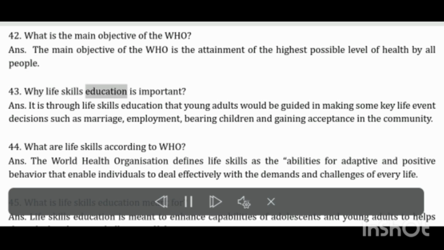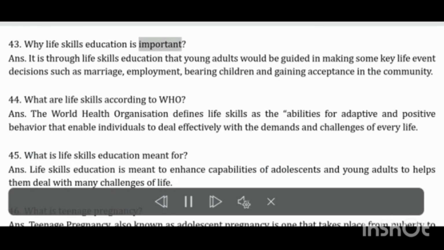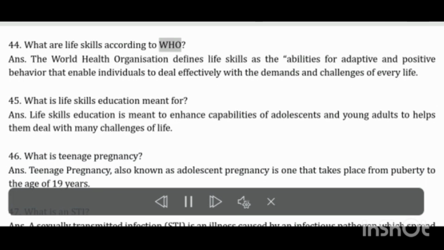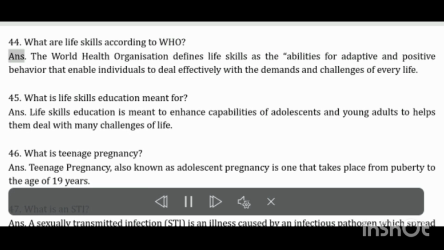Why life skills education is important? It is through life skills education that young adults would be guided in making some key life event decisions such as marriage, employment, bearing children and gaining acceptance in the community. What are life skills according to WHO? The World Health Organization defines life skills as the abilities for adaptive and positive behavior that enable individuals to deal effectively with the demands and challenges of every life.